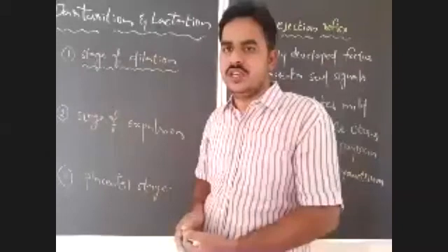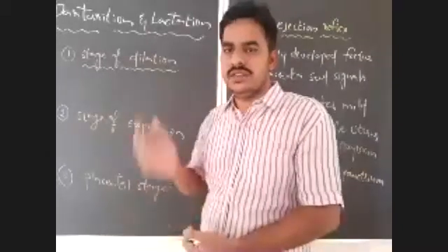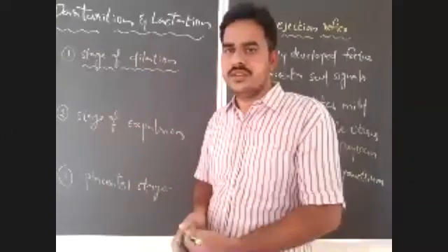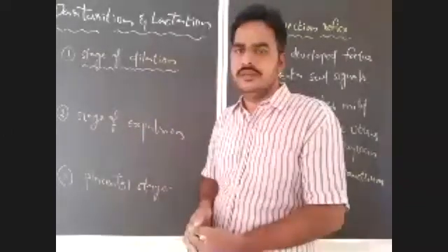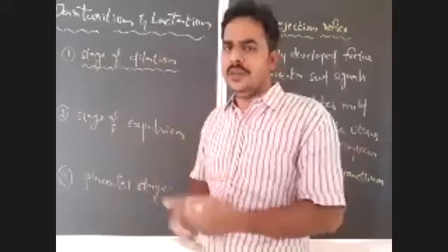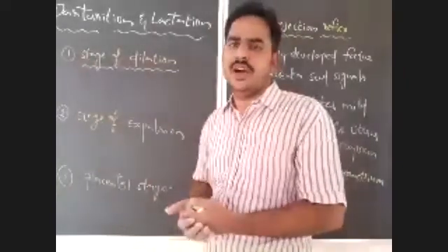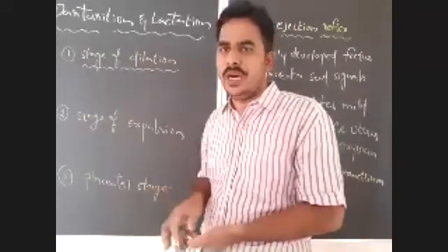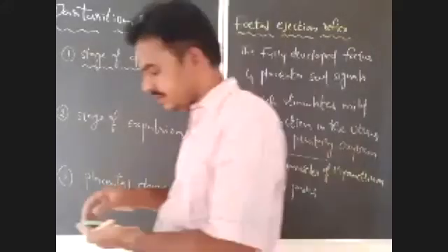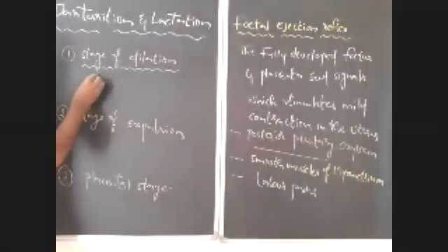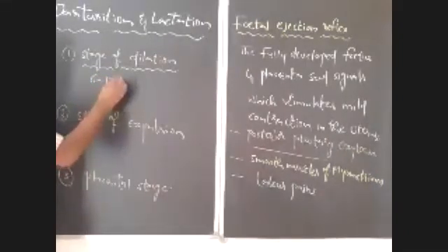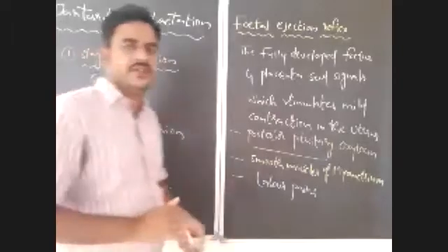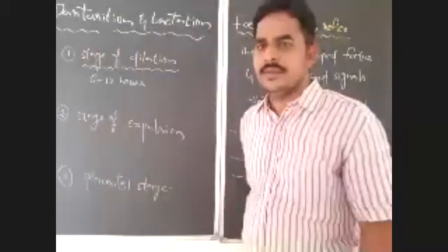So in the stage of dilation, oxytocin level increases. Due to that, strong contractions take place in the myometrium of the uterus. By these contractions, the amnion will be ruptured and amniotic fluid will be sent out through the vagina before parturition or before birth of the fetus. Usually it will take 6 to 12 hours. That will depend upon the hormone levels in the body of a female. 6 to 12 hours, right?